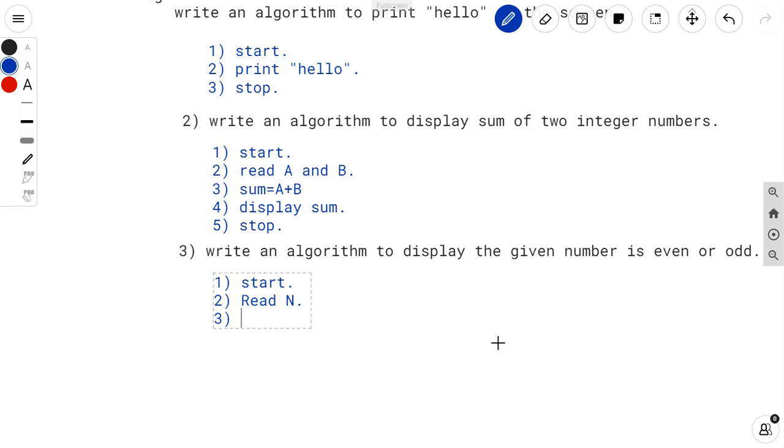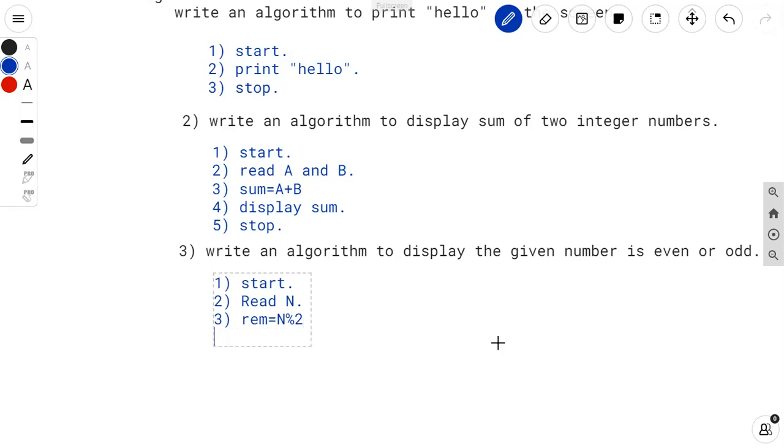Meaning we can divide the number by 2, then the remainder should be 0. Fine. So now I want to calculate the remainder, so I am taking one variable, remainder, to store it. How to calculate the remainder of n? The modulo operator is used: n mod 2.